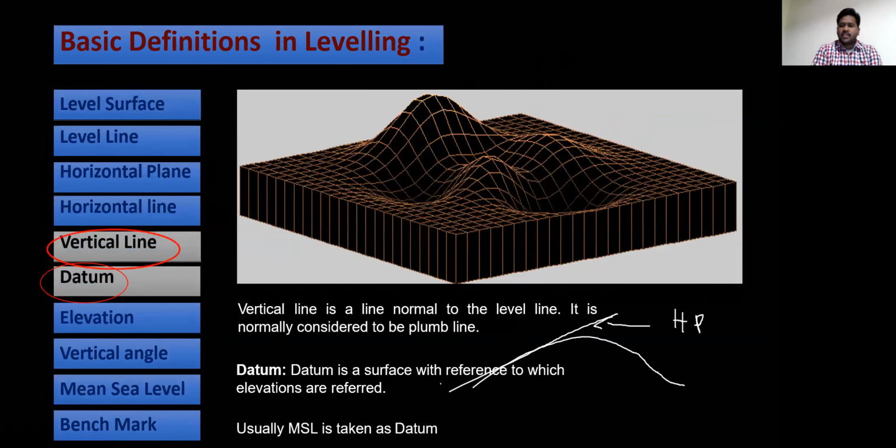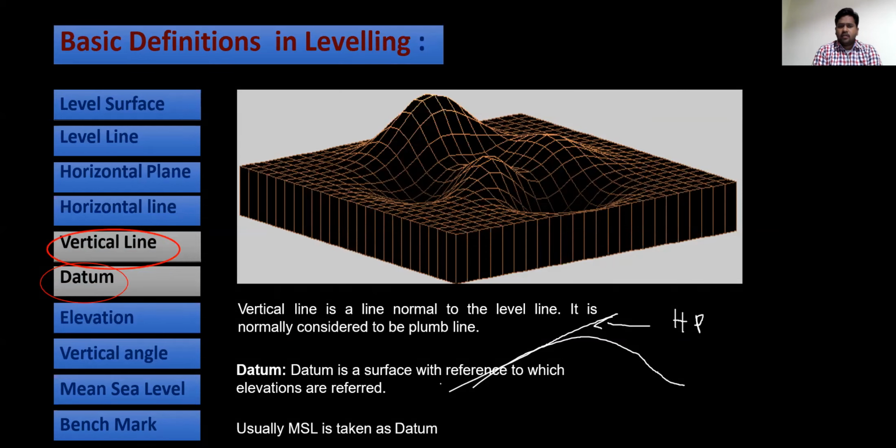Vertical line. What is vertical line? Vertical line is a line normal to the level line. What we have discussed as a level line, the line normal to that is known as a vertical line. It is normally considered to be a plumb bob line.